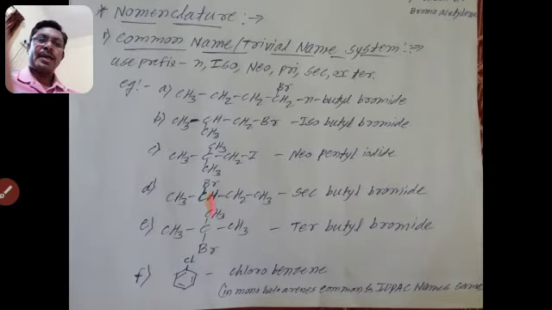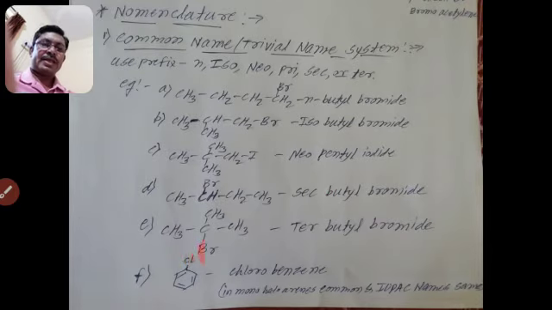That carbon is directly linked to the halogen atom, bromine, so we give the prefix secondary. It has 4 carbon atoms, so butyl, and the halogen is bromine, so bromide.